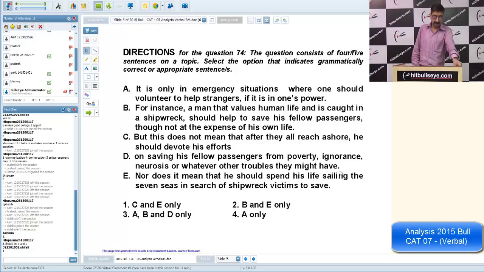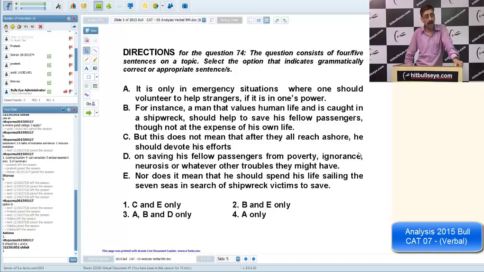Yes Ritupurna, I think you all are grammar experts. "It is not only emergency situation where one should volunteer." While speaking, the sentence seems to be absolutely fine. So most of us commit the same mistake: whenever we come across a grammar-based question, we try to solve it with our spoken English, or gut feelings, and we are reluctant to listen to what our mind is saying. So never compare anything with your spoken English.